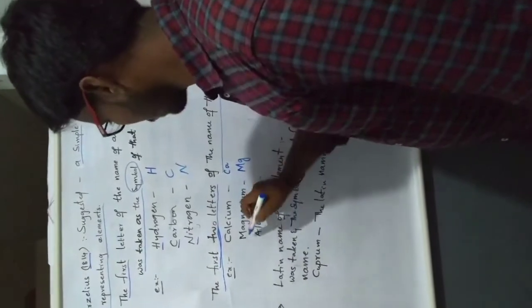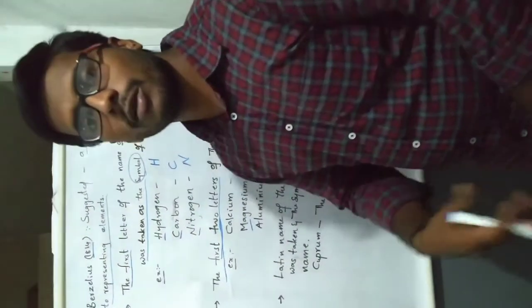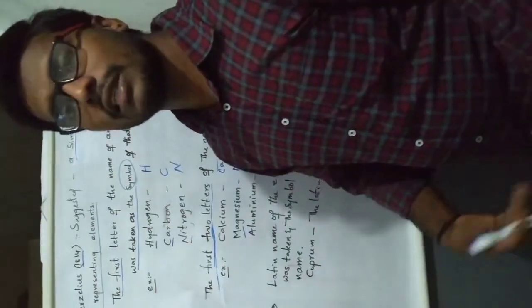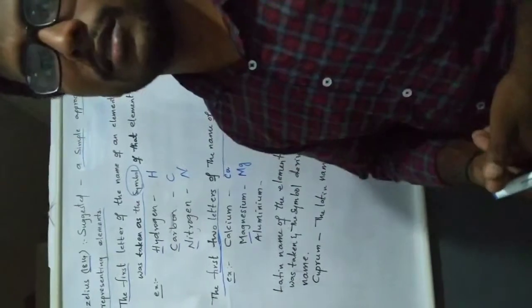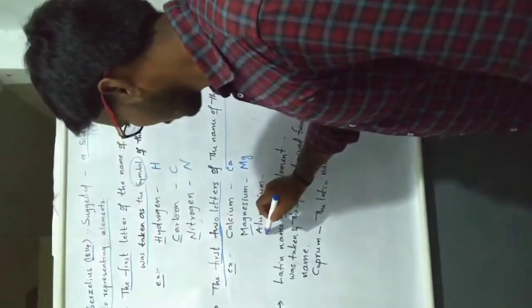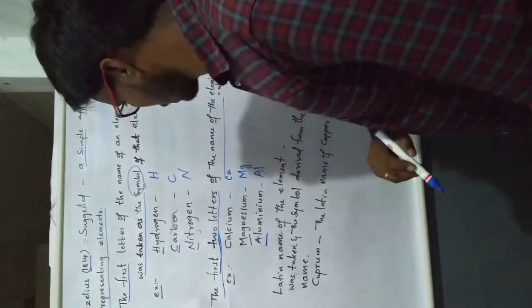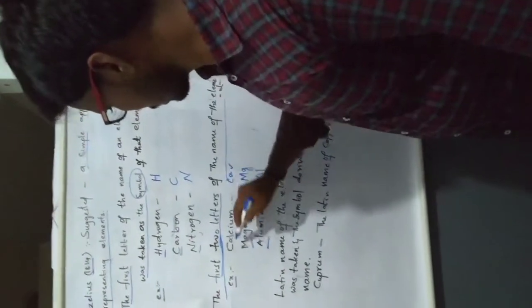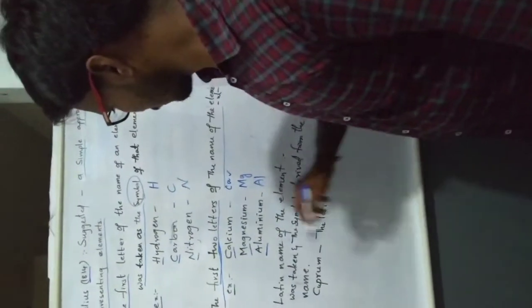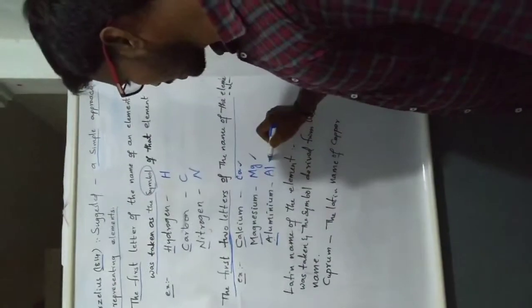Why didn't we take the first two letters, Ma? Some elements begin the same way, which we will discuss later. Aluminium, the symbol of aluminium is Al. So in these three elements, calcium Ca, magnesium Mg, aluminium Al, the first letters are used.